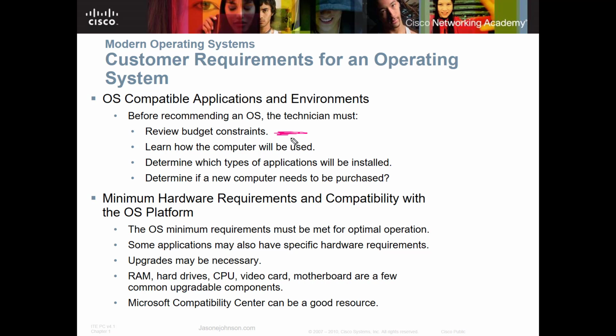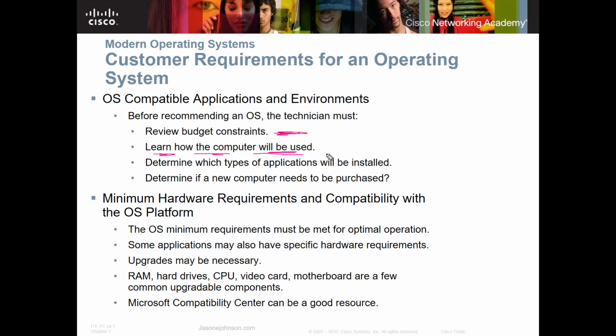You need to learn how the computer is going to be used. This is a big one here. You need to do some discovery. And I'll give an example. If you have a user that's only going to be on the internet, browsing the internet, and maybe doing some banking, let's just say that they're going to get on Facebook. They may do some Facebooking. They may do some online shopping, and then they're going to be keeping their checkbook.